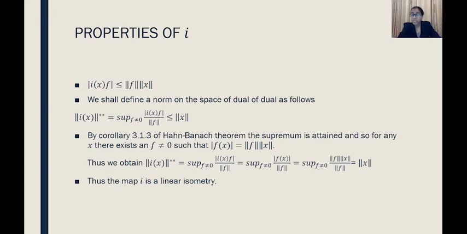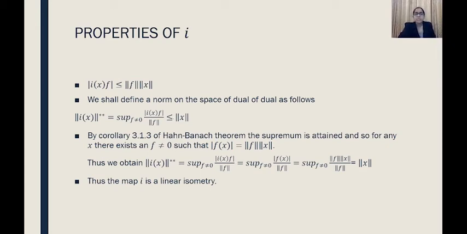In the case of linear functionals or the dual space, it was the supremum over x not equal to 0, but here it is actually acting on a space which is coming from the dual set. So here we will have to consider the supremum over f not equal to 0 of modulus Ix of f by norm f, instead of f of x by norm x. I hope you can make a comparison between this norm and the one which we have defined earlier. Both are almost similar, except that instead of x there is f.